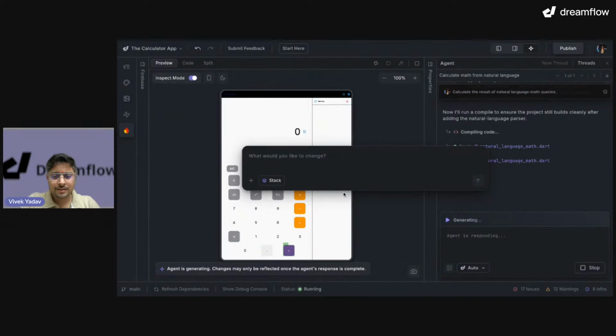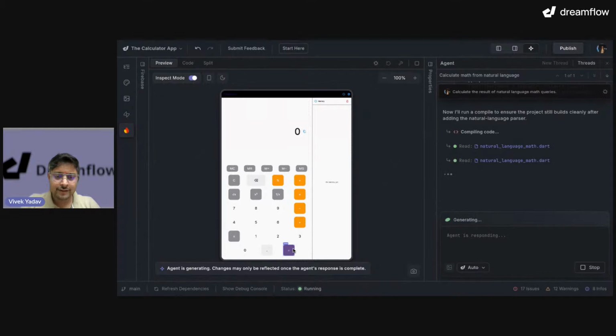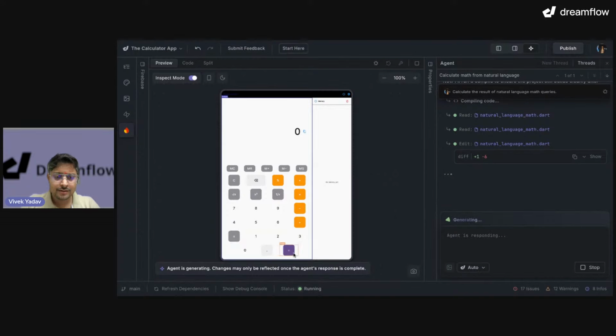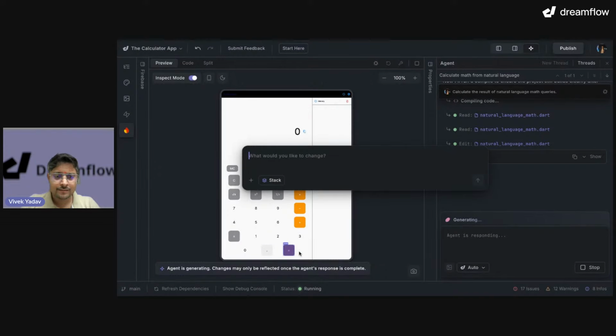Prompt edit, or I can use the shortcut as well, right? The shortcut is Command K. So if I do Command K, what would you like to change?